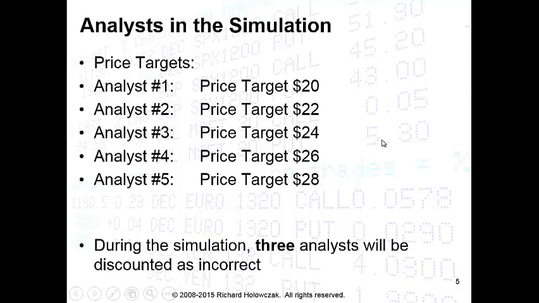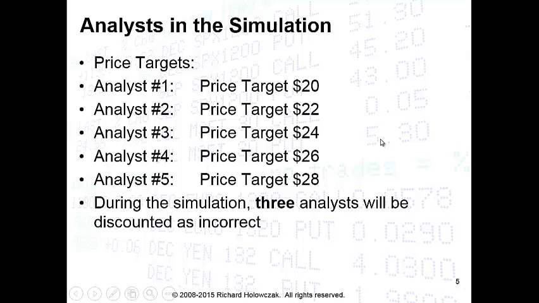In our simulation, you'll learn that 3 of these analysts will be incorrect. You'll be able to discount their price targets. For example, you might learn that Analyst 3 is incorrect, so the final price could not be $24. You might learn that Analyst 4 is incorrect. In that case, you know that the final price would not be $26. Analyst 1, if you learn they're not correct, then the final price would not be $20.